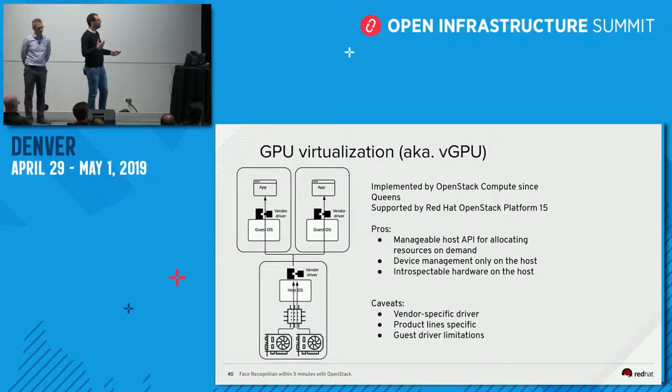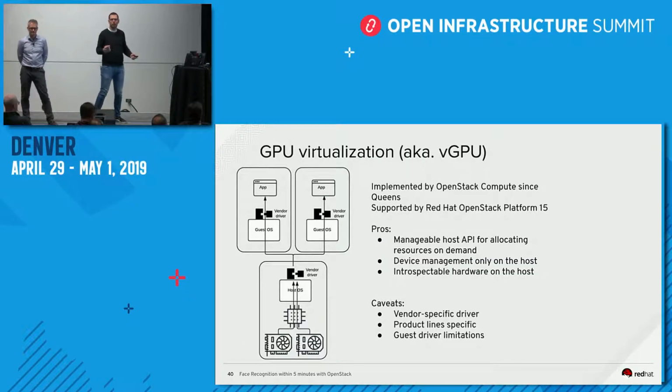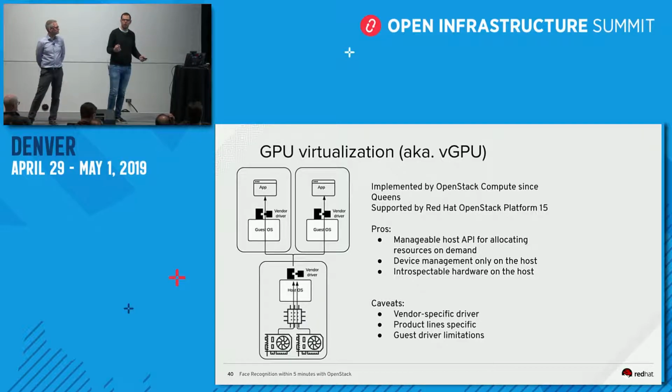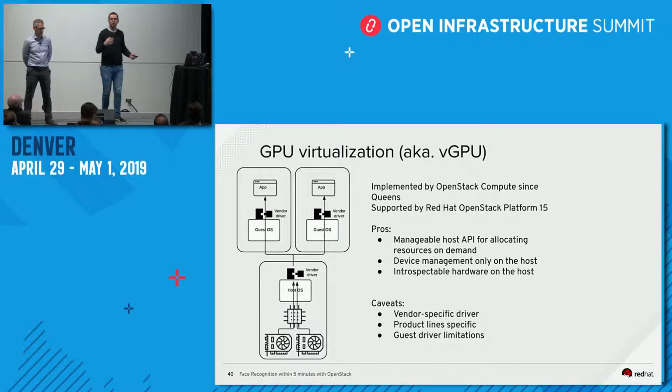But given the kernel is now supporting it through a specific API, you could probably have multiple vendors supporting it. The idea is that this is a manageable API where you can ask for creating a new resource, which will be a virtual GPU, or you could remove the allocation of that specific resource.